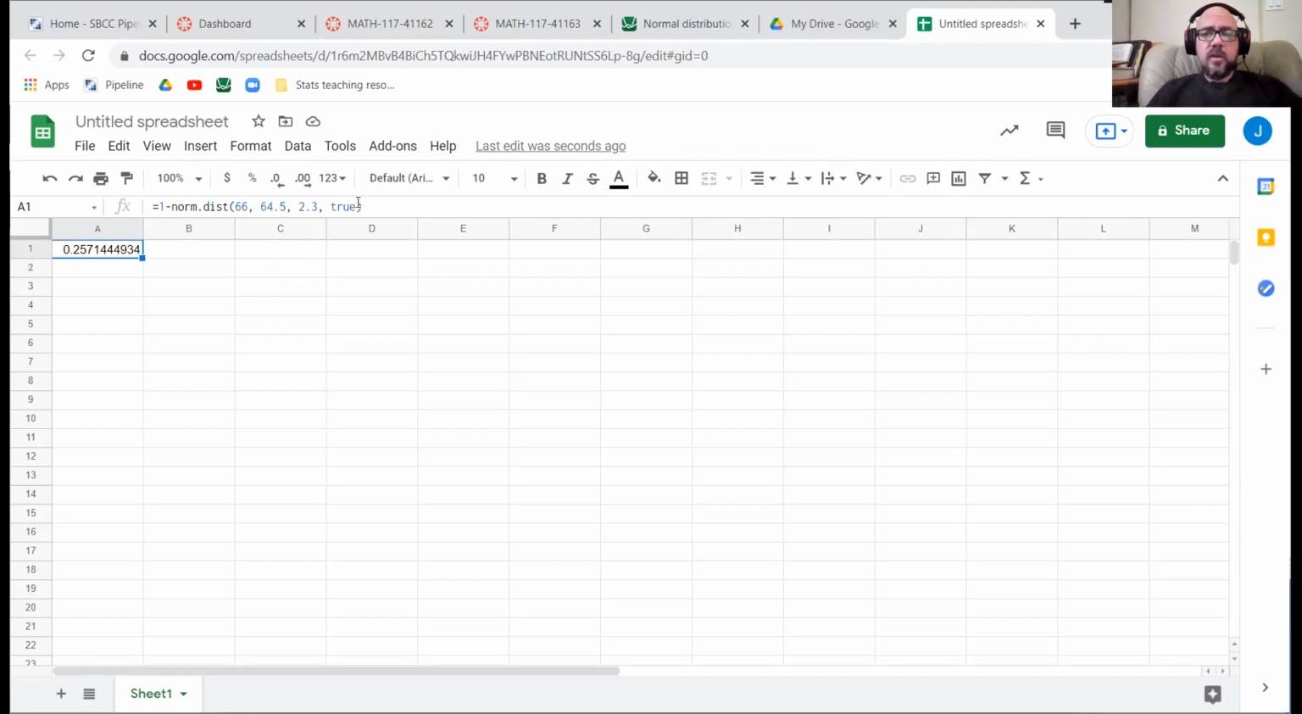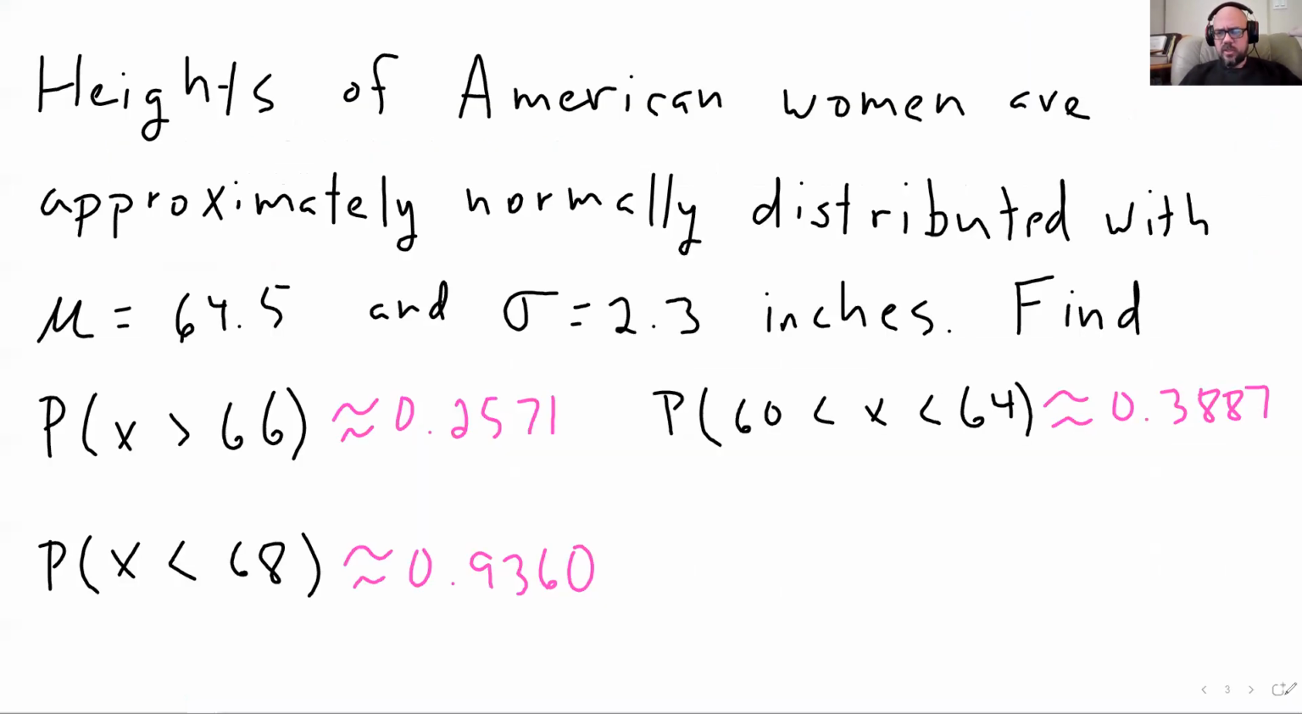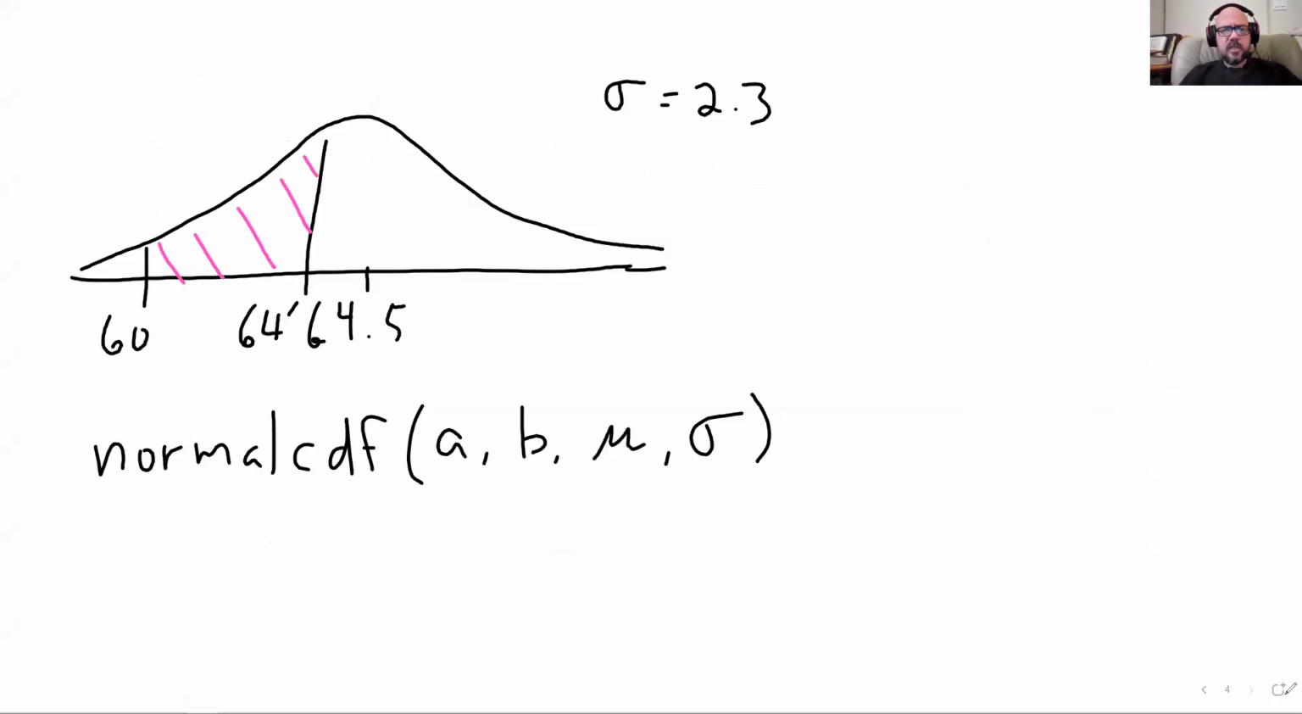Yeah, if you want the area to the left, great. If you want the area between two things or between two numbers, what you have to do is this. I'm going to demonstrate with a picture because that's the easy way to do things. Let's say I wanted something like this. What I would have to do is do two of these things.